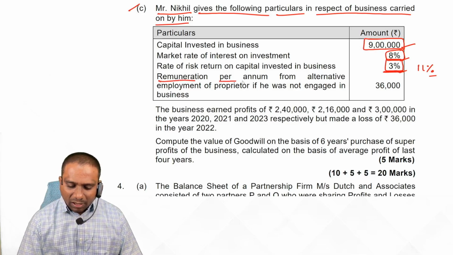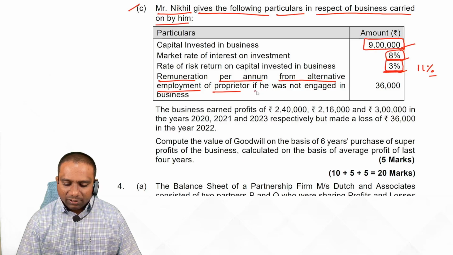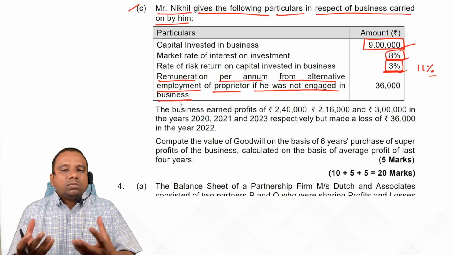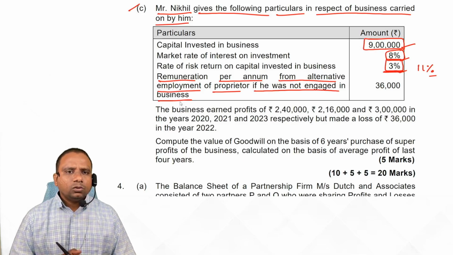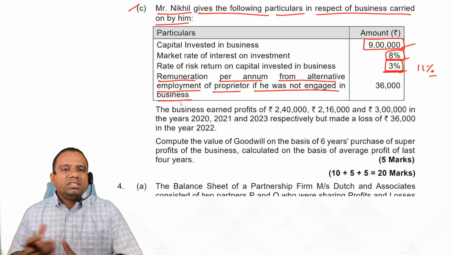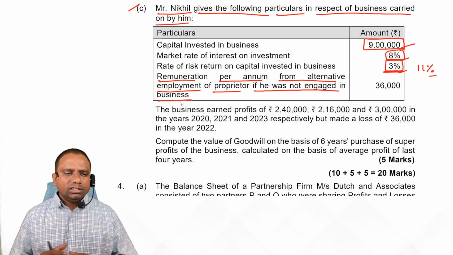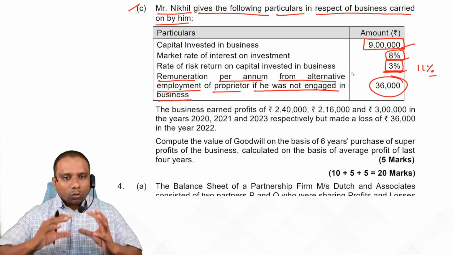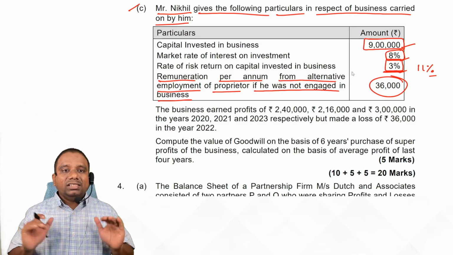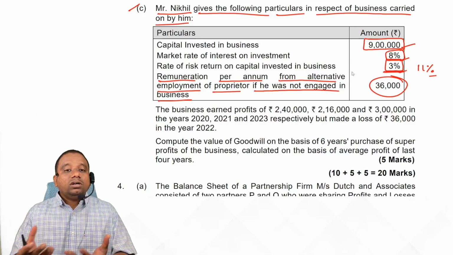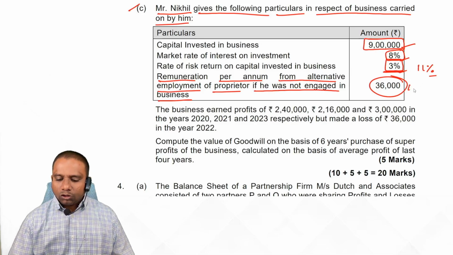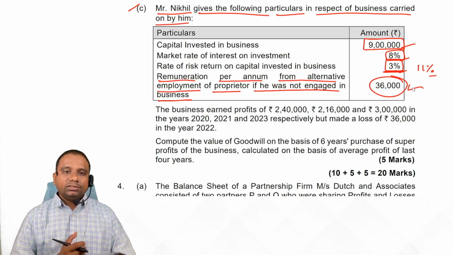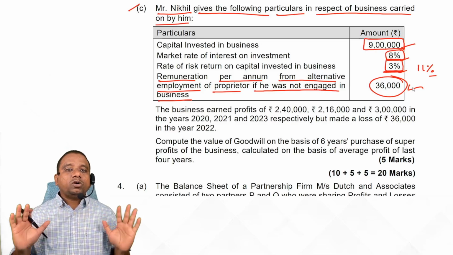Next, remuneration per annum from alternative employment of proprietor if he was not engaged in business, meaning opportunity cost. Suppose I am investing my whole time in the business. Yes or no? If I invest the same time outside my business without starting the business, if I go for employment, how much amount can I earn? 36,000 rupees. Out of my profits, first I have to deduct 36,000 rupees, and the remaining amount is earned from business. Because if I do a job, I can earn 36,000 anyway. If I earn more than 36,000 rupees, then that extra amount is only my profit.